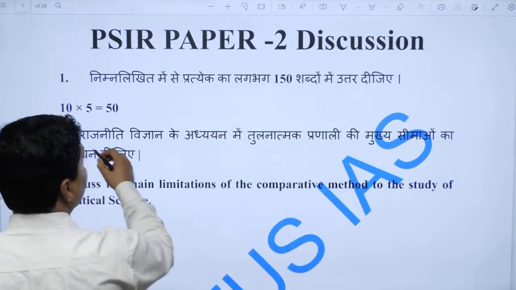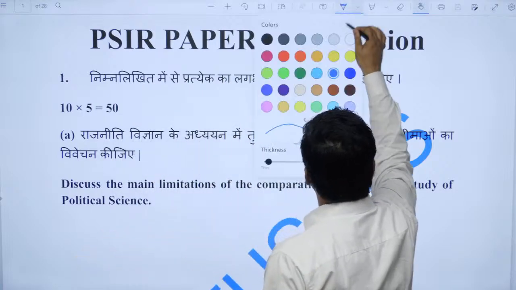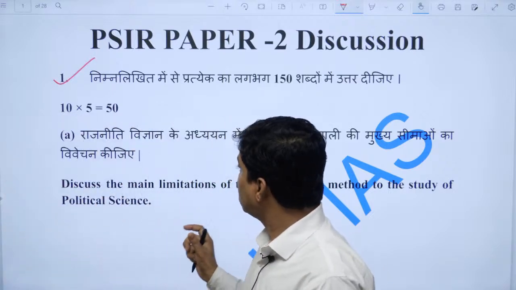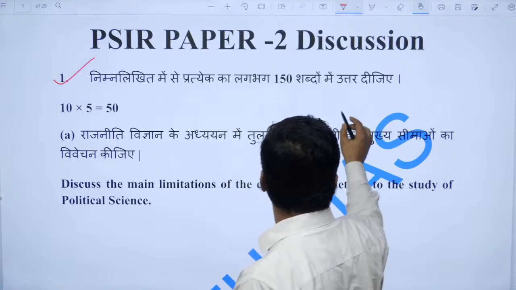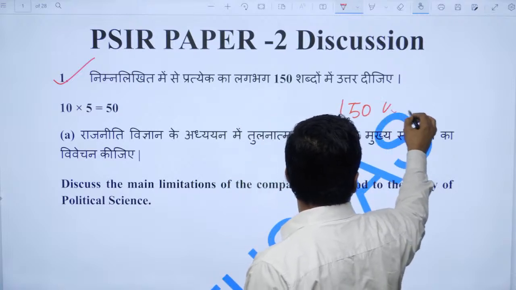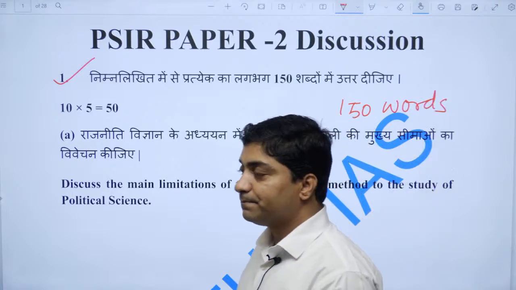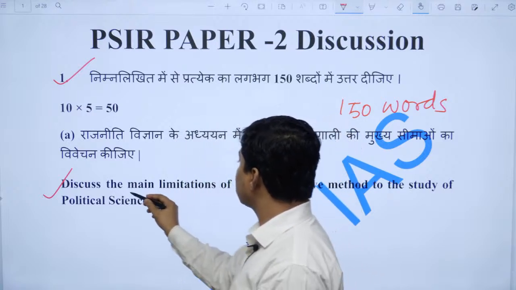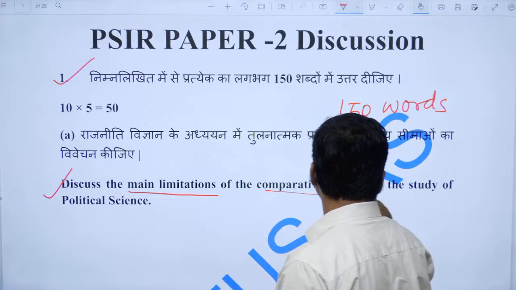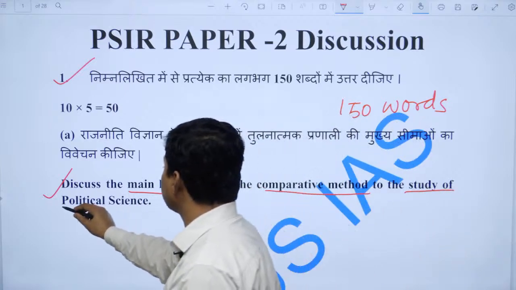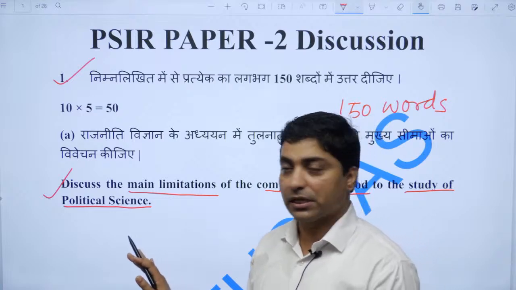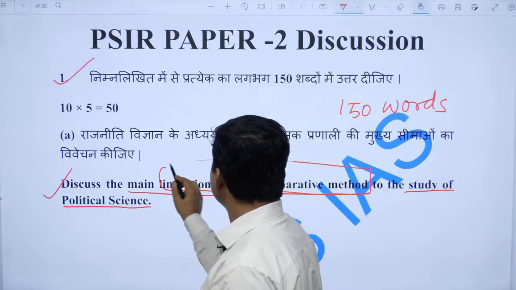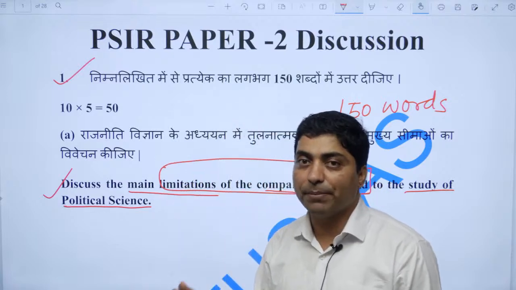You see question number 1, which has 5 smaller questions, right? One needs to write in 150 words. So look at question number 1. First, A: discuss the main limitations of the comparative method to the study of political science. So the question was direct. Basically it is asking the limitations of the comparative method, right? What are the limitations of the comparative method?